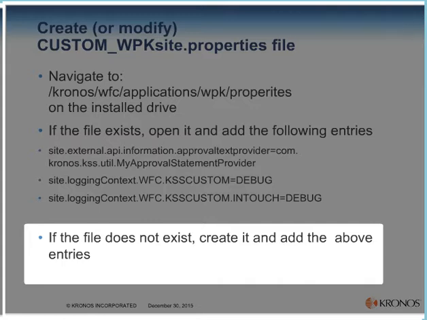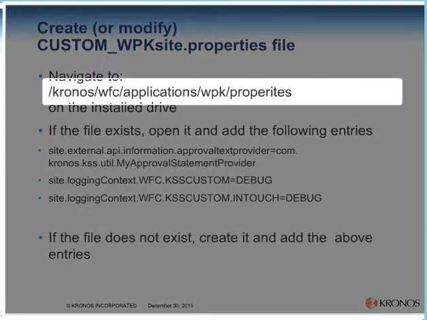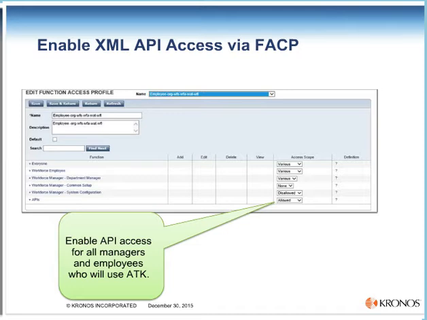WPK properties in the installed KRONOS WFC applications, such as whether the employee was injured, was engaged? We may wish to ask if the employee wants to rate their shift. They may be presented with a policy statement on safety or asked to waive particular rights or benefits. Employee transactions are actually performed using APIs, so we need to enable API access for all managers and employees who will be using ATK.